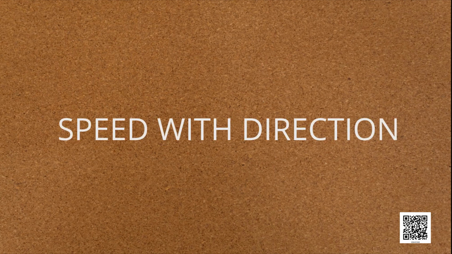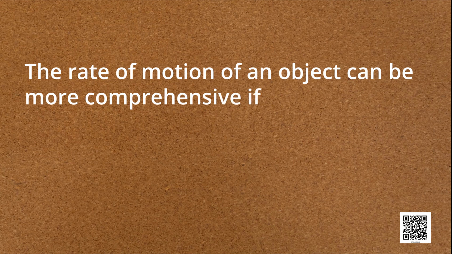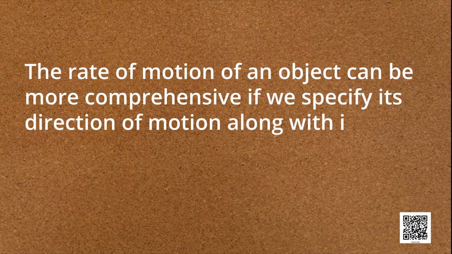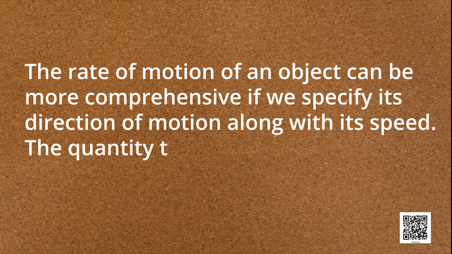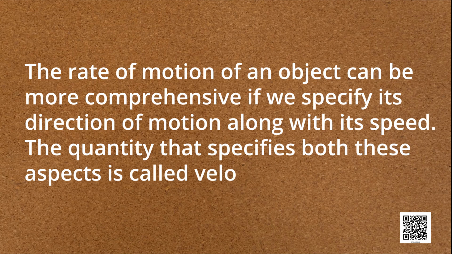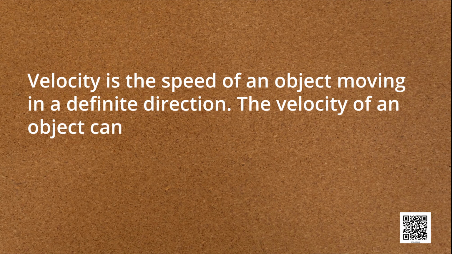Speed with direction. The rate of motion of an object can be more comprehensive if we specify its direction of motion along with its speed. The quantity that specifies both these aspects is called velocity. Velocity is the speed of an object moving in a definite direction. The velocity of an object can be uniform or variable.